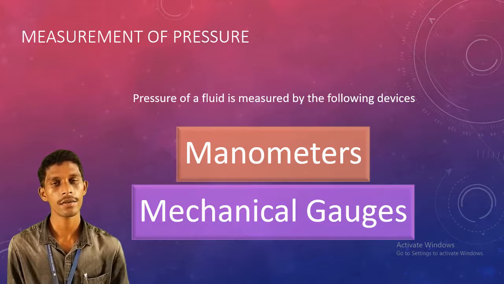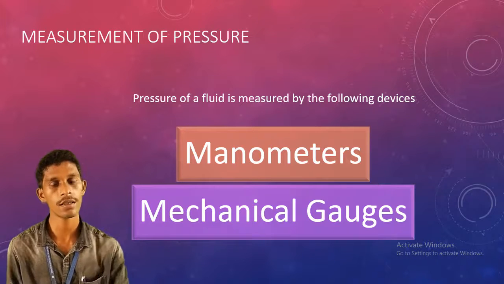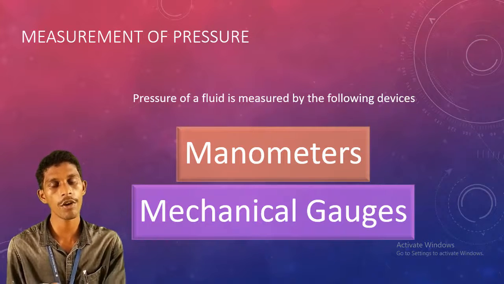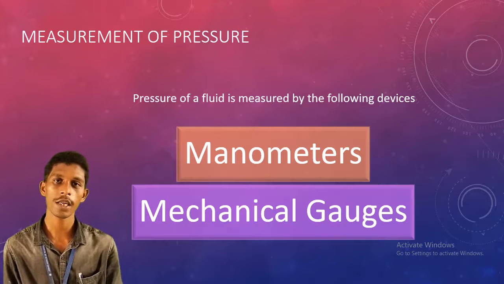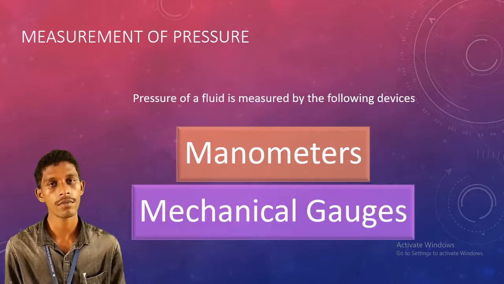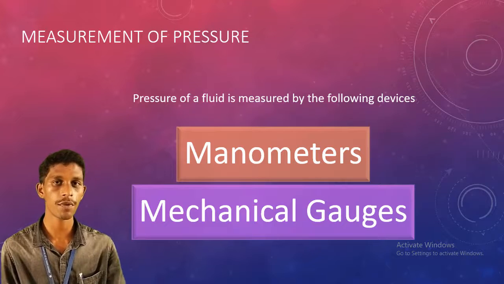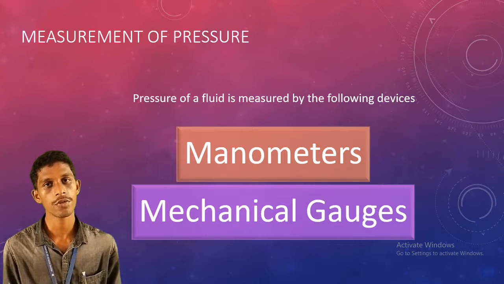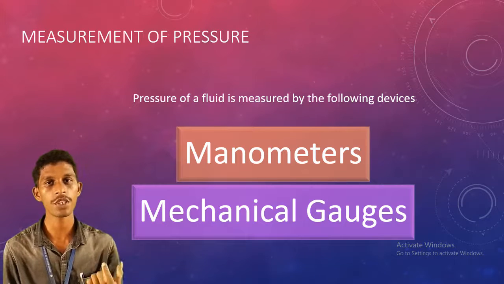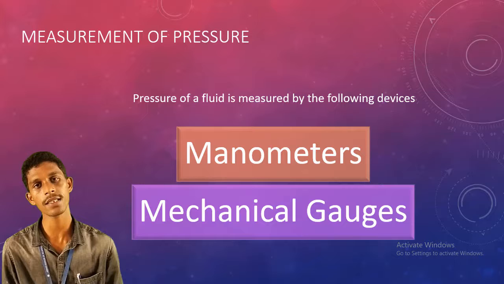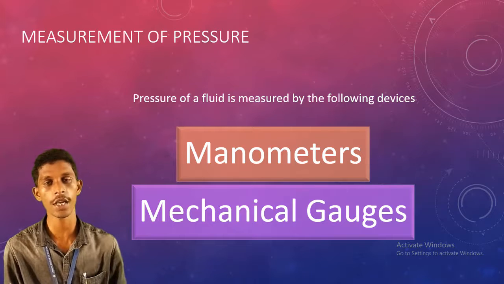In industries where chemicals, oil or natural gas are running, we fix pressure gauges to the pipelines to measure the pressure intensity at which that gas or chemical is running.